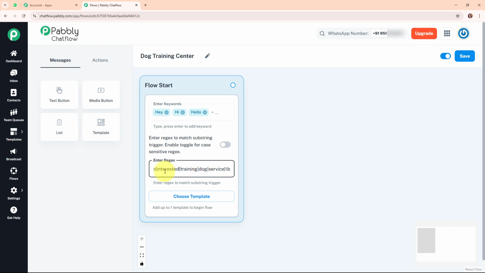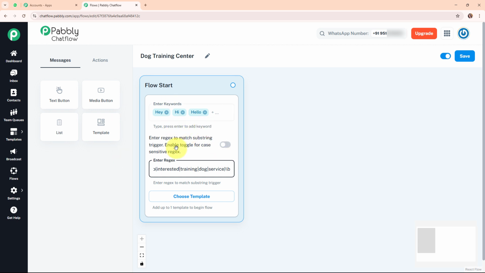So here you can see the regex words that I've added, such as interested, training, dog, or service. So whenever my customers use any of these words in their sentences or text, this flow is automatically going to get triggered. Alright, so here we need to enter the regex to match the substring trigger. You can enable this toggle for case sensitive regex. It is not mandatory to enable the toggle while entering the regex, but you can enable it for case sensitive regex only. Here I have not entered any sensitive regex, so I am not going to enable this toggle button, but if you are using sensitive regex, then you need to enable it.